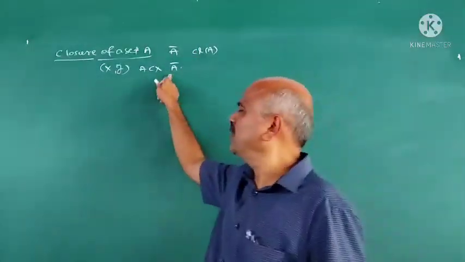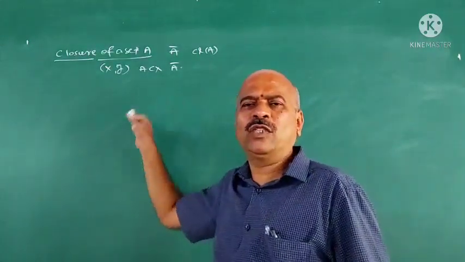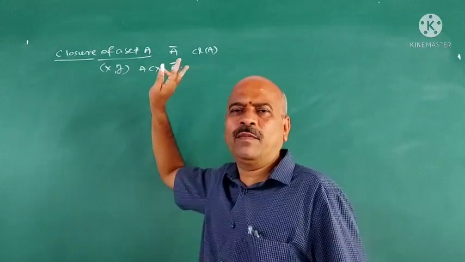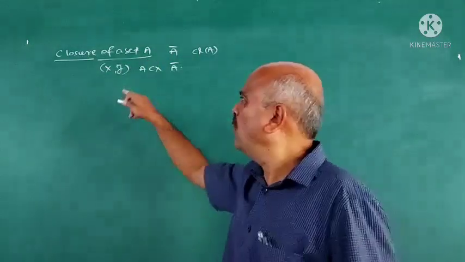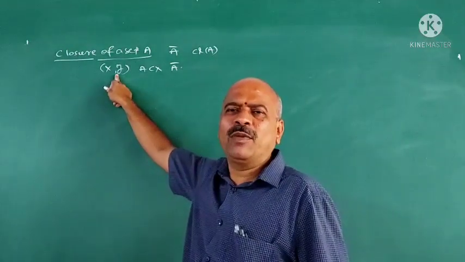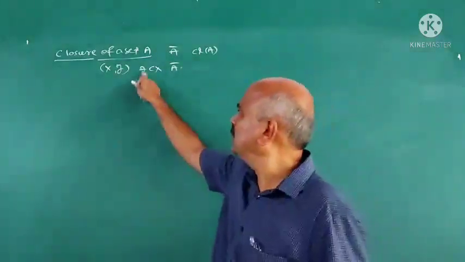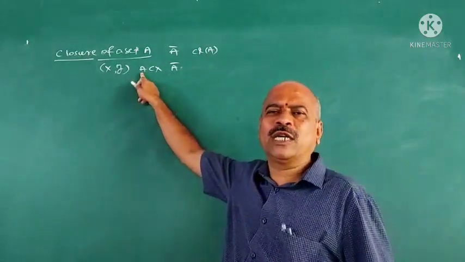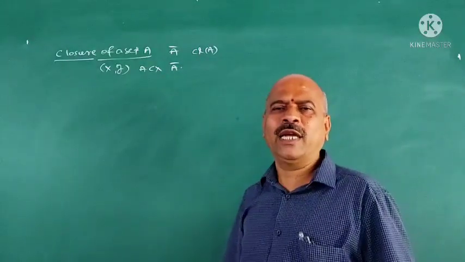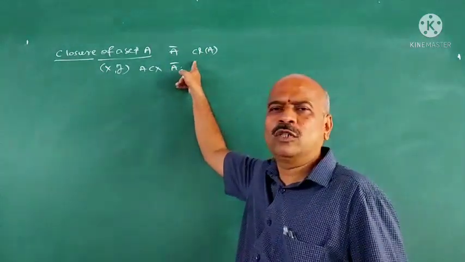How do you find a closure of a set? You have to find all the closed sets first. When do you say that A is closed? A is closed if A dash is open. What do you mean by open set? Open set means the members of T are called open sets and complements of open sets are closed sets. Therefore, you have to find out first closed sets and all the closed sets containing A. Then intersection of all those closed sets containing A is called closure of A, and it is denoted by A closure or closure of A.